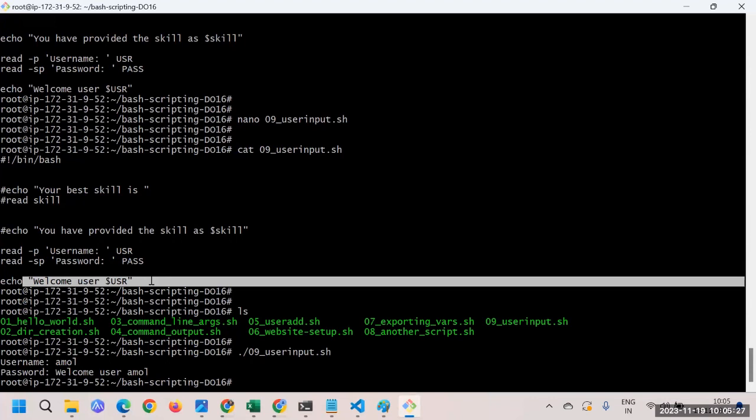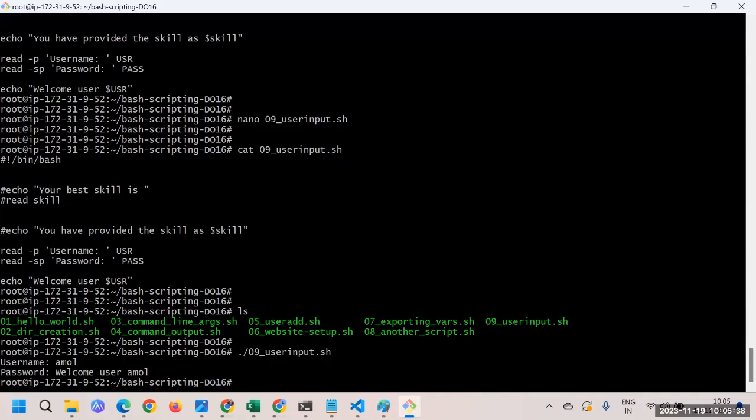The password is something I didn't print, but I should have put it on a new line, right? Here, what has happened? Maybe it got on the same line, but fine. Here you can see "welcome user Amol" got printed.